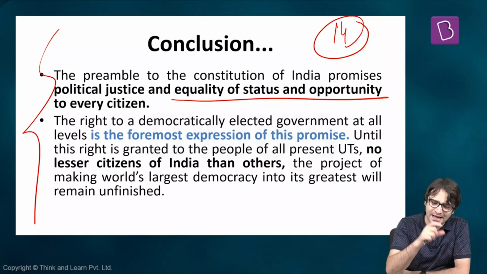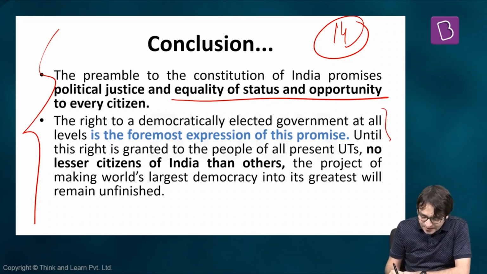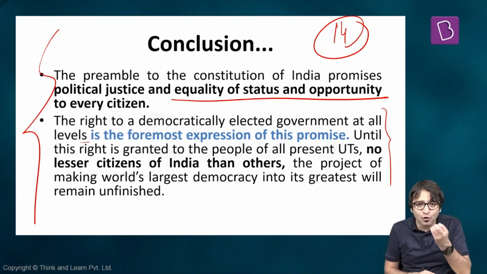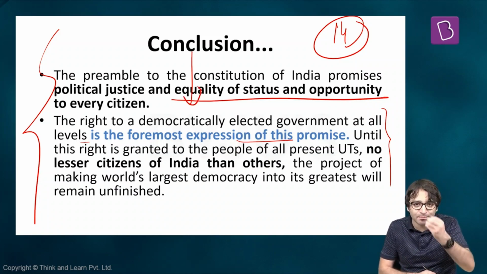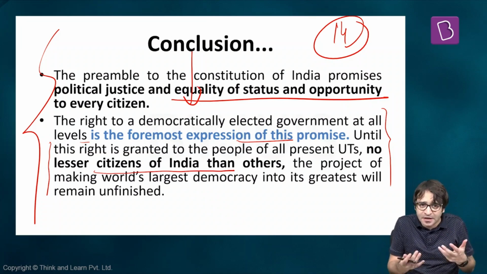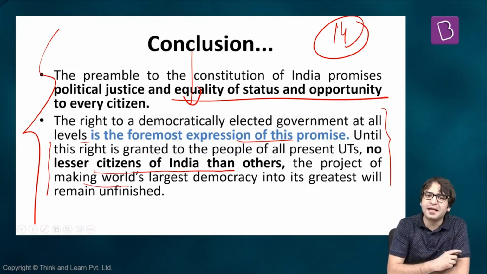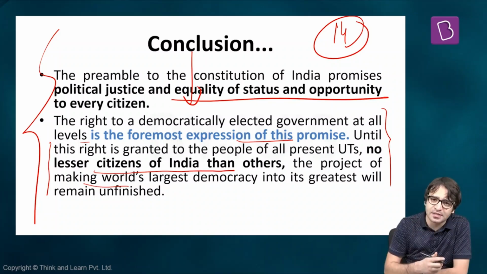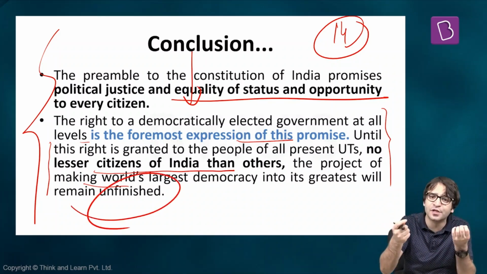And one more important thing, and this is the paragraph that you can replicate in your answers. The right to a democratically elected government at all levels is the foremost expression of this promise, which was made by the Preamble to the people of this country. Until this right is granted to the people of all present union territories, who are definitely no lesser citizens than citizens of other states, the project of converting the world's largest democracy into the world's greatest democracy will remain unfinished, unless and until we give the citizens of these union territories a say.